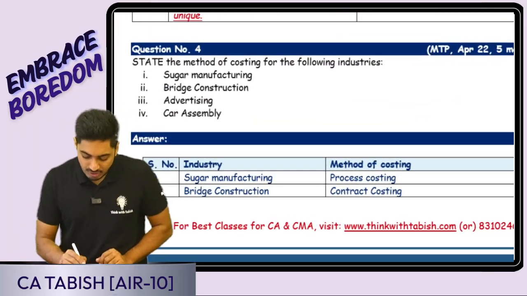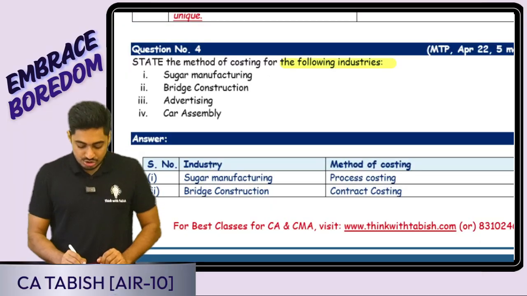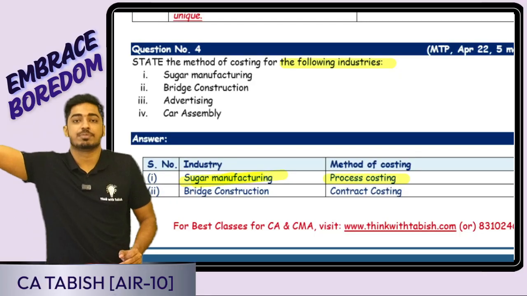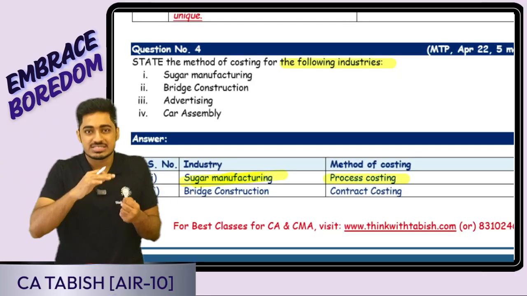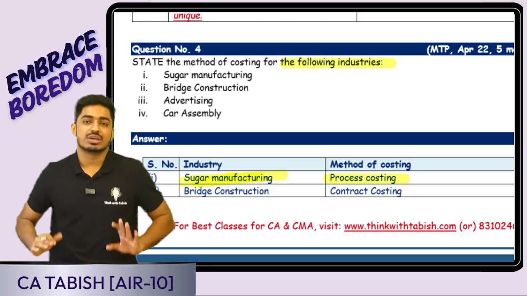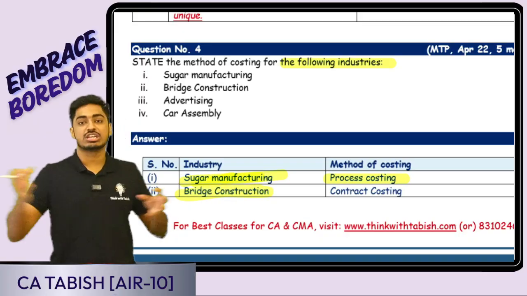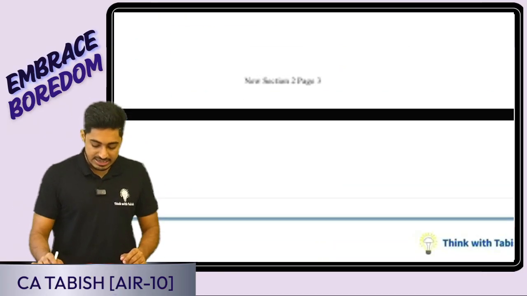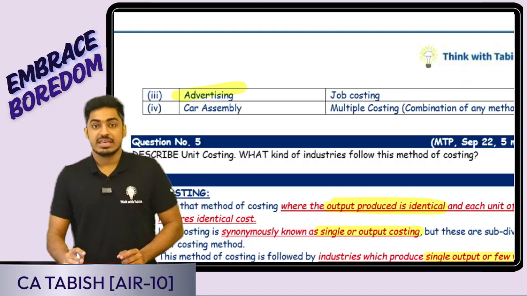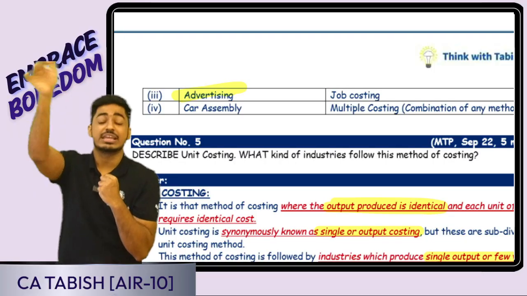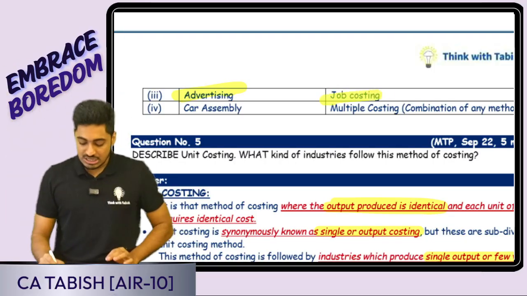State the method of costing for the following industries. Sugar manufacturing: it is produced in different processes. First you extract the molasses, from that you get the juice, and so on. So it is going to be process costing. Next is bridge construction: contract costing. Next is advertisement: whatever the party tells us about how their advertisement should be and what their intention is, based on that we do it. So it's job costing.